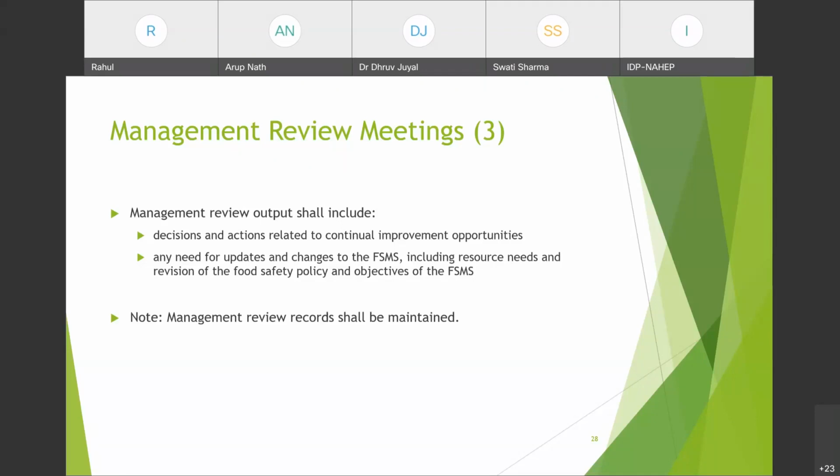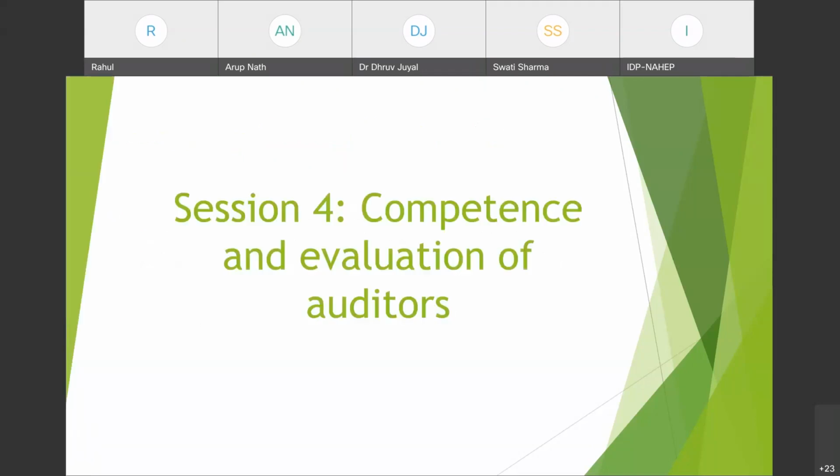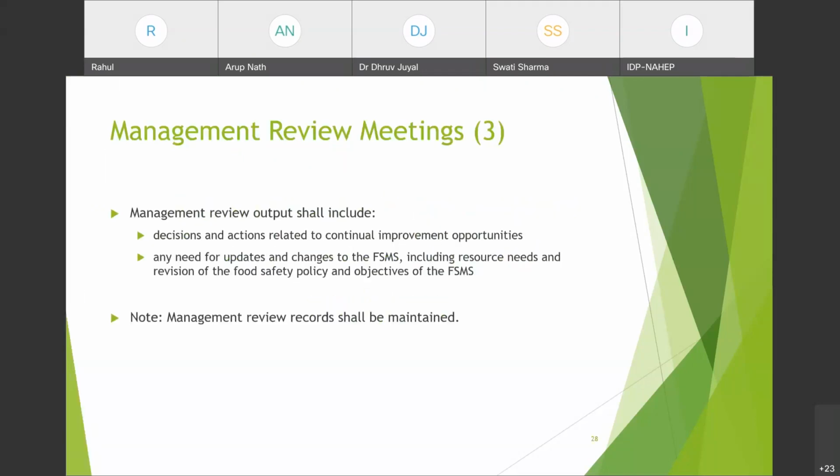Management review records shall be maintained. There shall be a management review record. So I will show you a template of the management review record.